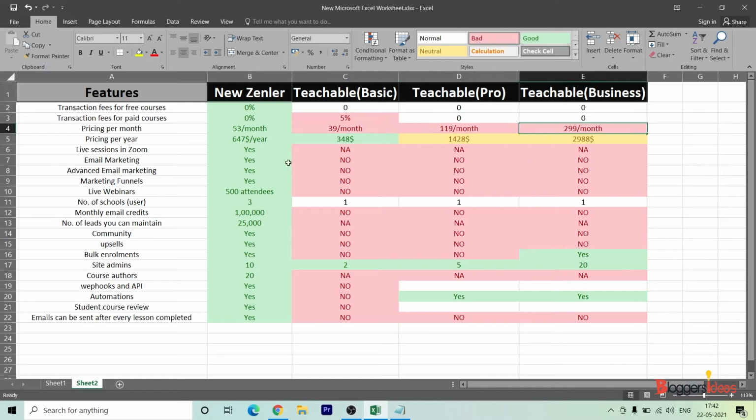Speaking about live sessions from Zoom, we get complete ownership of Zoom in New Zenler, and we can host up to 300 to 500 students, while we don't get any of those in Teachable Basic, Pro or Business. Next, email marketing is a bomb, guys, and advanced email marketing is also a pretty good choice. Zenler provides both options but Teachable doesn't. So this is the main comparison that we should look at.